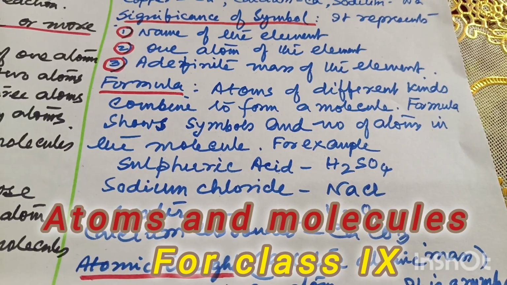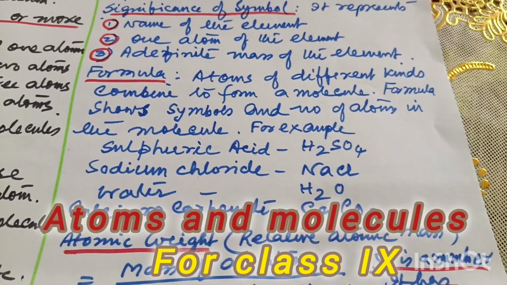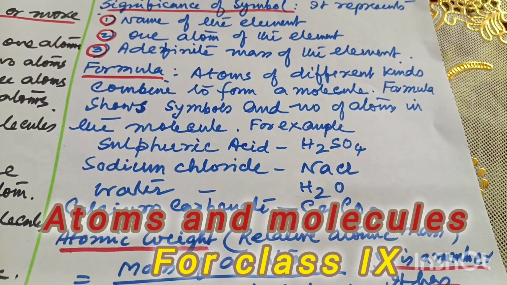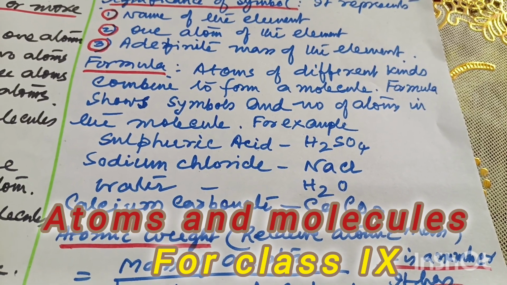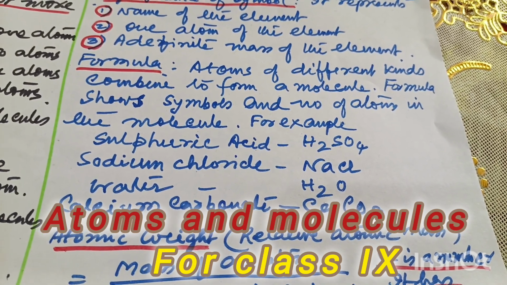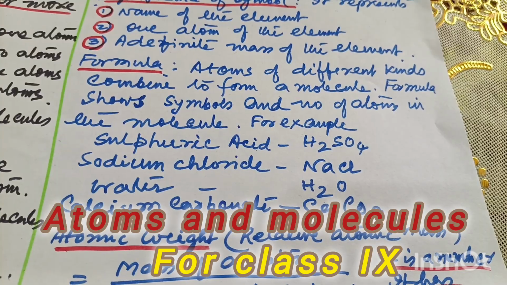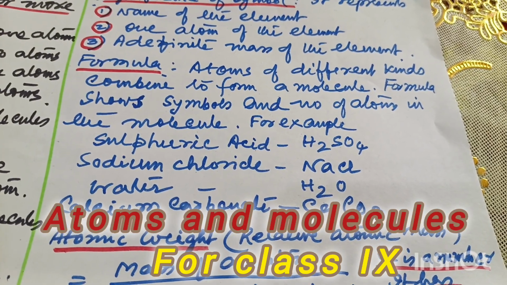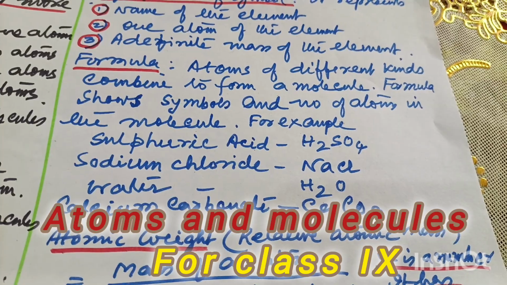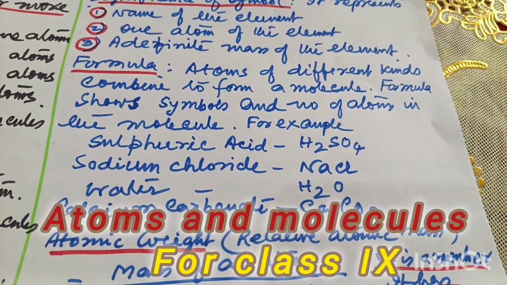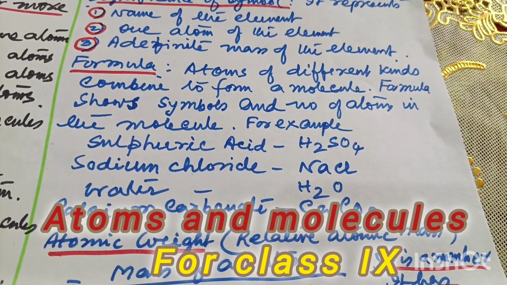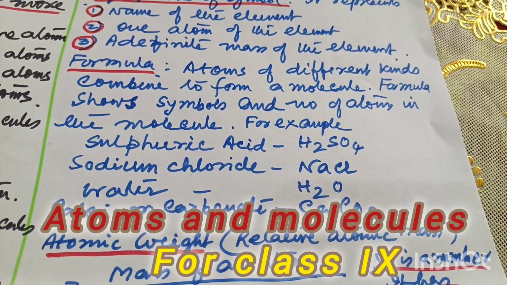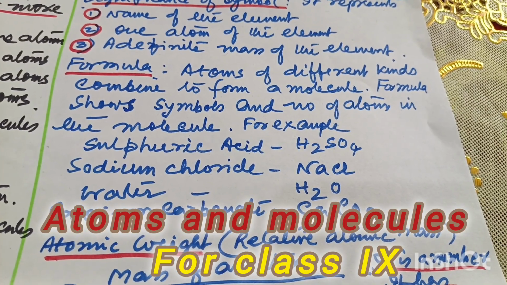For example, sulfuric acid, H2SO4. That means H2, there are two hydrogen atoms. S means sulfur, one sulfur atom. O4 means four oxygen atoms. Sodium chloride, NaCl, one sodium atom Na, one chlorine atom Cl. Water, H2O, two hydrogen atoms, one oxygen atom.